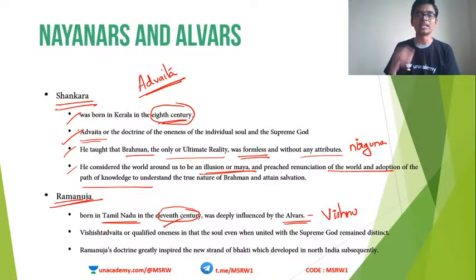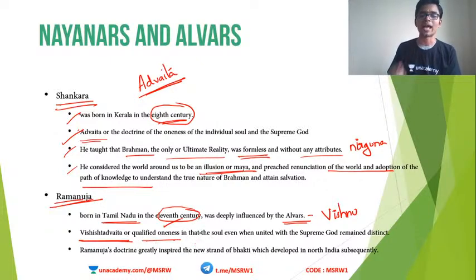He also proposed a philosophy, and this school of thought is known as Vishishta Advaita, or qualified monism, or qualified oneness. Shankaracharya said both Jivatma and Paramatma are the same thing. Correct. In Vishishta Advaita, Ramanuja says that although they are one and the same, both are not the same.